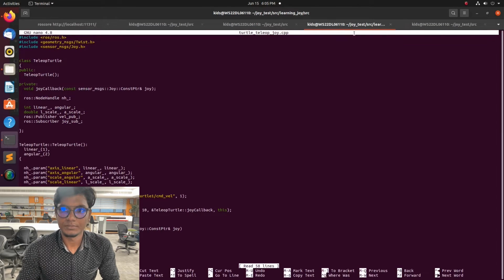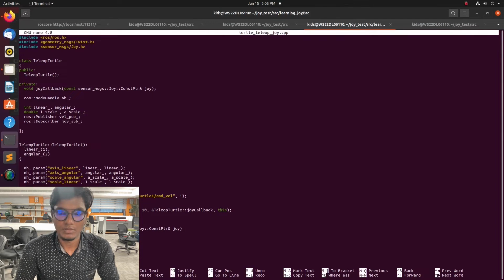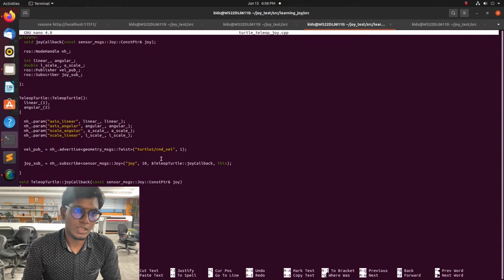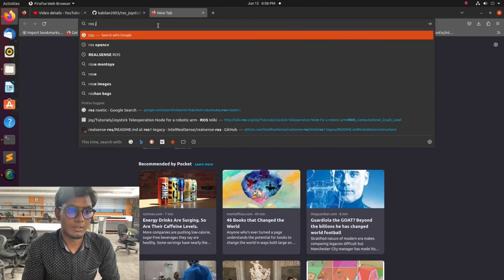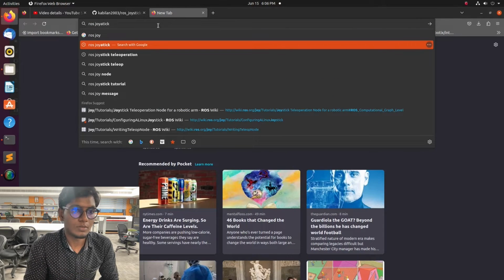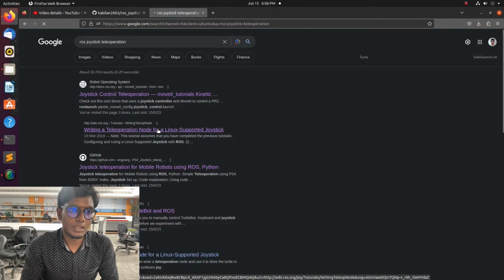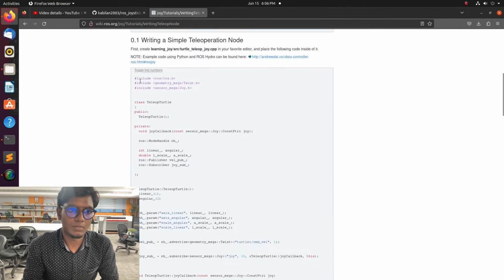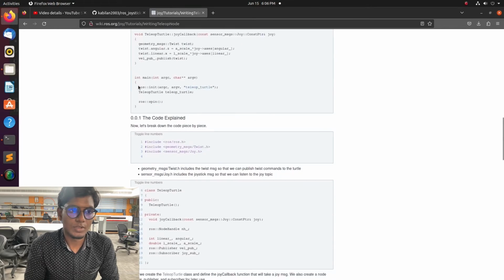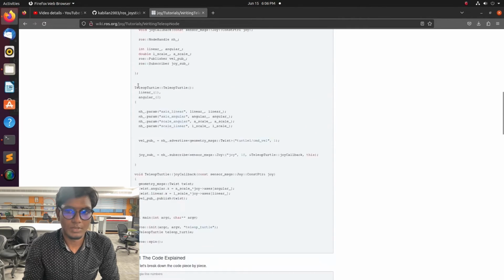And you see the joy node. The joy node is publishing the information to teleop_twist_joy. That teleop_twist_joy has the cmd_vel node. So that cmd_vel will publish the information which is subscribed to by that node. Like the Turtlebot, we have cmd_vel subscribed to the Turtlebot. So the joy teleop node will publish the information using cmd_vel to the Turtlebot, like that.